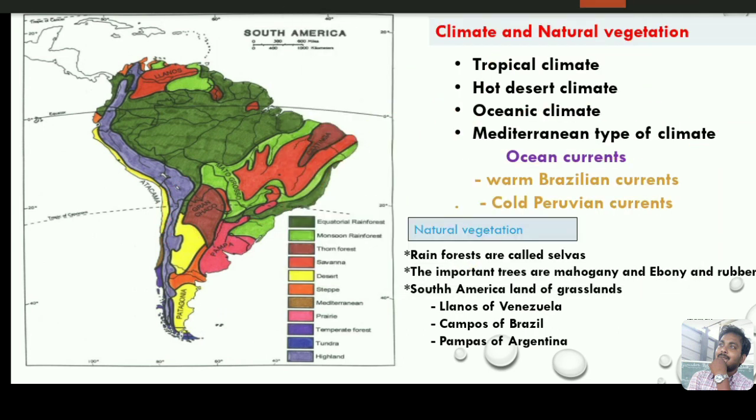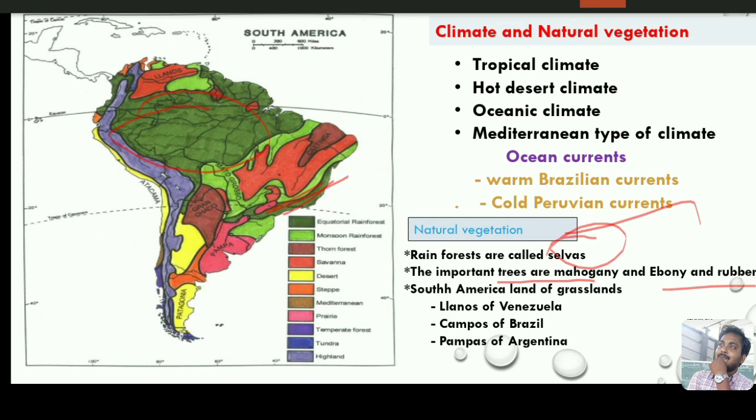And when it comes to the natural vegetation, you already know the Amazon forest, and in some of the eastern part you can see the equatorial rainforest. The equatorial rainforests are called the selvas in South America. What trees can you see in this rainforest?